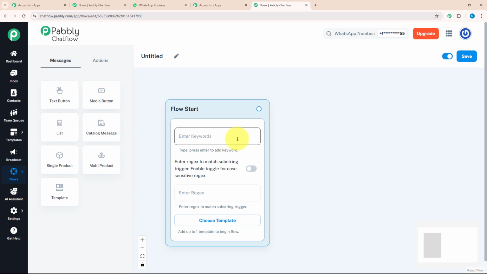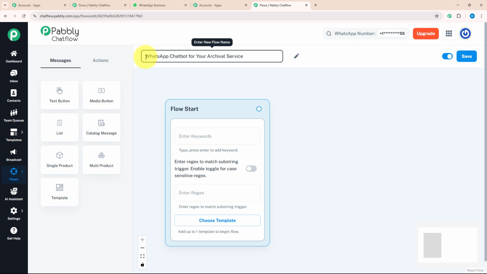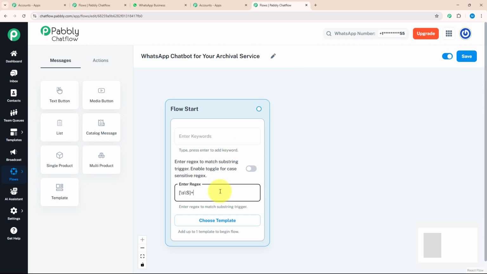As we got to know about all 3 features, let's get started building this flow. For that, you need to give a meaningful name to your flow. As I'm making this flow for archival service, I will name it accordingly as WhatsApp chatbot for your archival service. After giving a meaningful name, I will enter my regex, which will identify what my customer is trying to say.